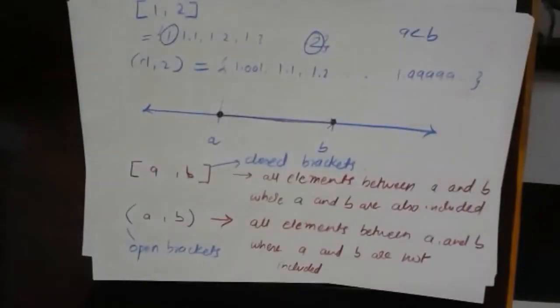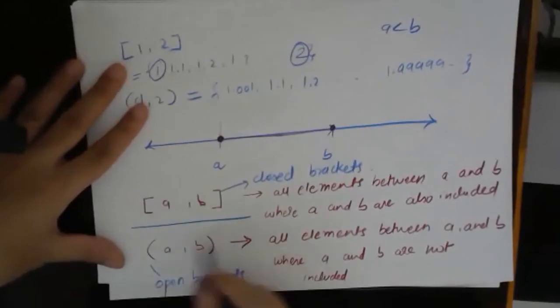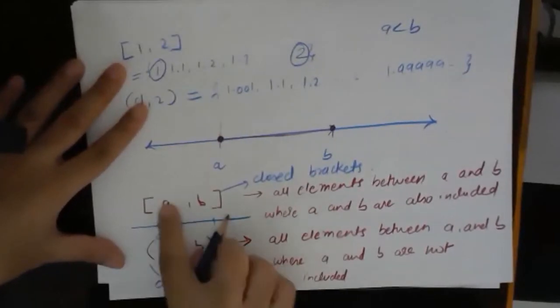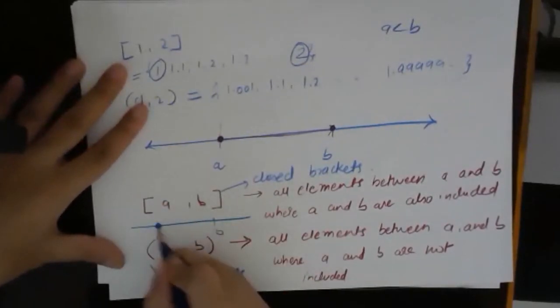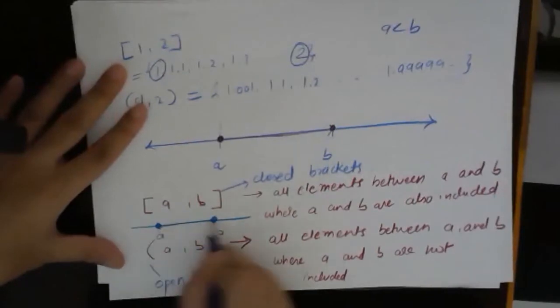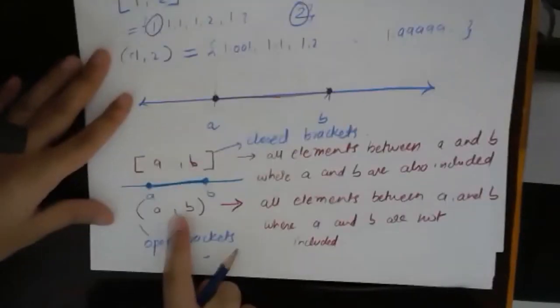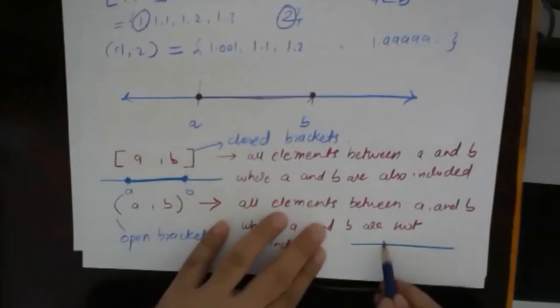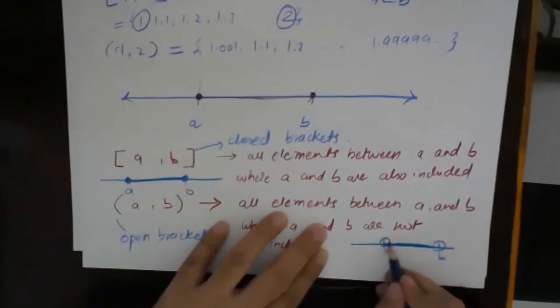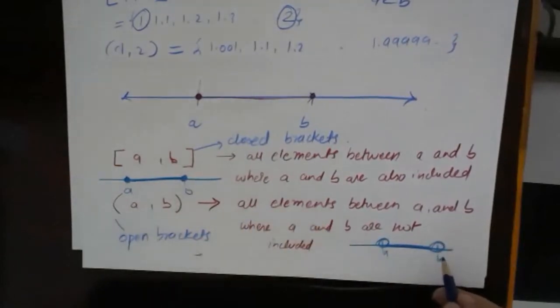In the previous case, in this one, A and B. This is A, this is B. For this example, both sides I will represent with a closed filled dot, right? And for AB not included, this part I will represent with an open dot, both sides. Open, and everything in between. Open this side, open this side, and everything in between.